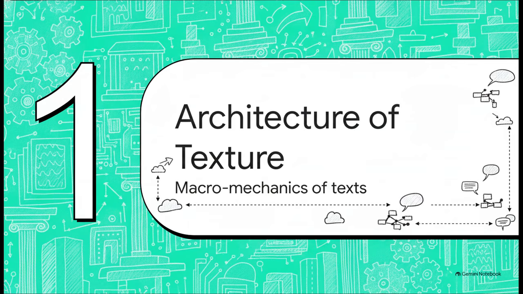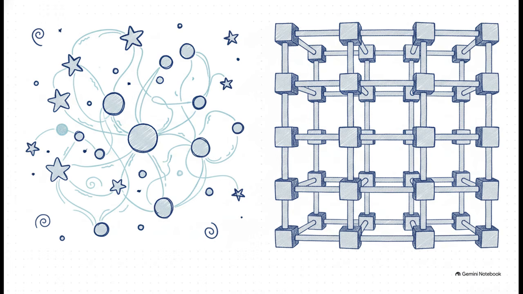Let's look at what makes a text actually hang together. To understand texture, we have to break it down into two totally distinct systems at the heart of our linguistic architecture. On one side, we have grammatical cohesion. You can think of this as operating through closed systems. I'm talking about finite, hard-coded lists of words, pronouns like he or it, or conjunctions like and because.